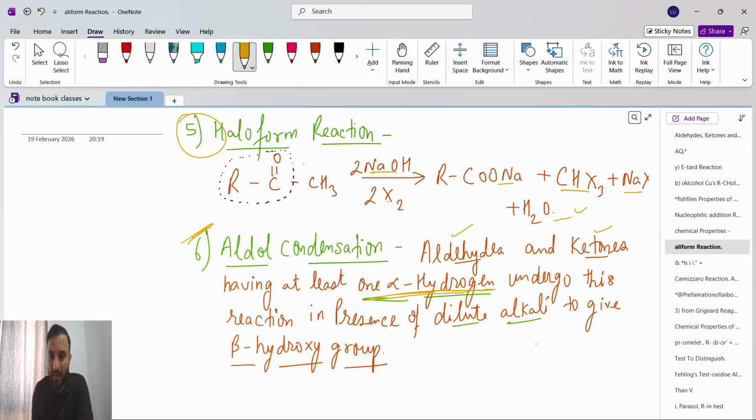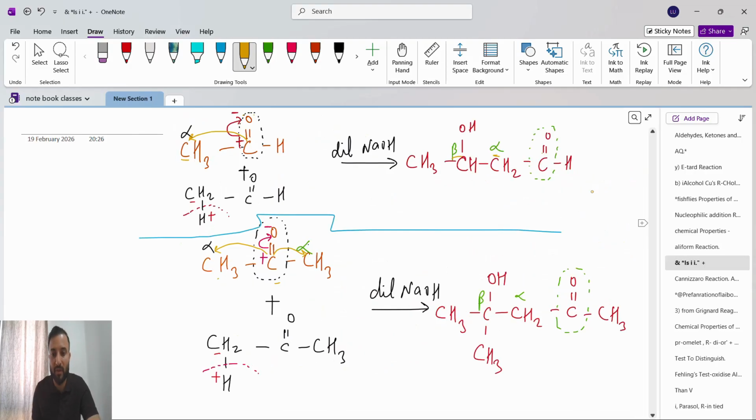So aldol condensation means aldehydes and ketones having at least one alpha hydrogen undergo this reaction in the presence of dilute alkali. These are the important points I am underlining. Either an aldehyde or a ketone is possible. What we get is a beta hydroxy group, meaning at the second position we have an OH group. So see here, this is the carbonyl group.